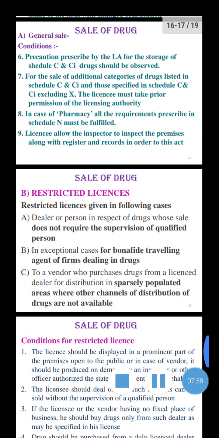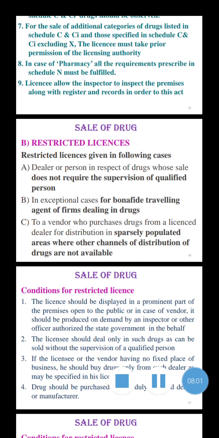Then restricted license, in three cases. First, a dealer or person in respect of a drug whose sale does not require the supervision of a qualified person. Second, in exceptional cases for a bona fide traveling agent of a firm dealing in drugs. And third, the vendor who has purchased drugs from a licensed dealer for distribution in sparsely populated areas where other channels of distribution of drugs are not available.